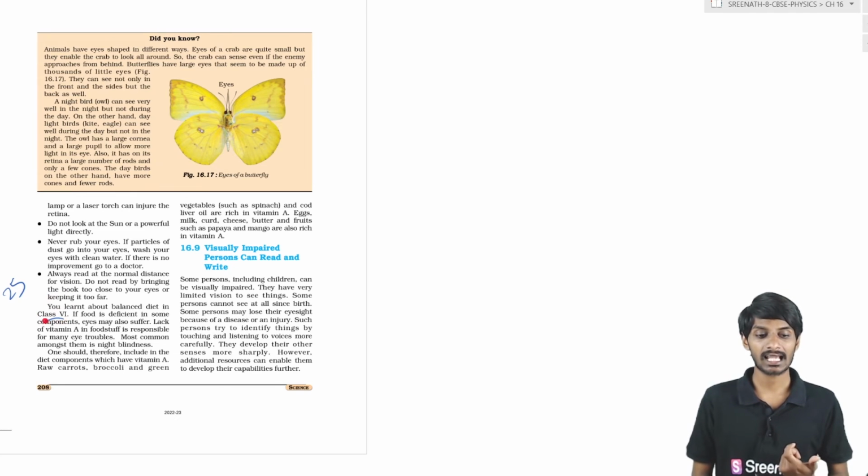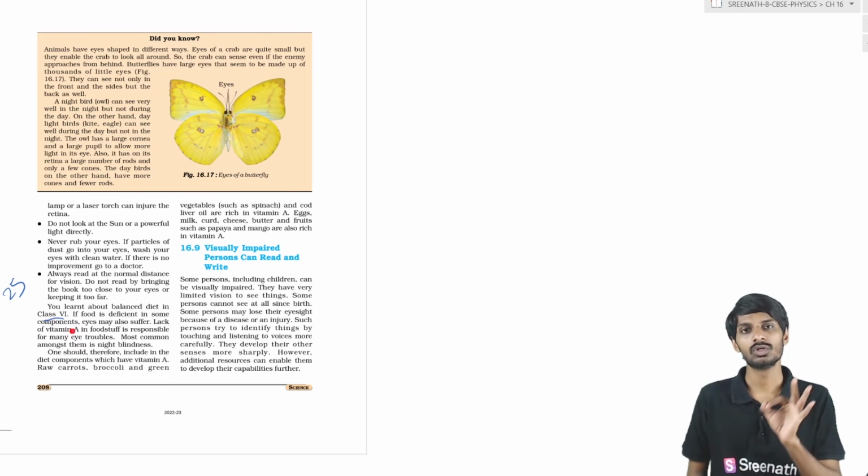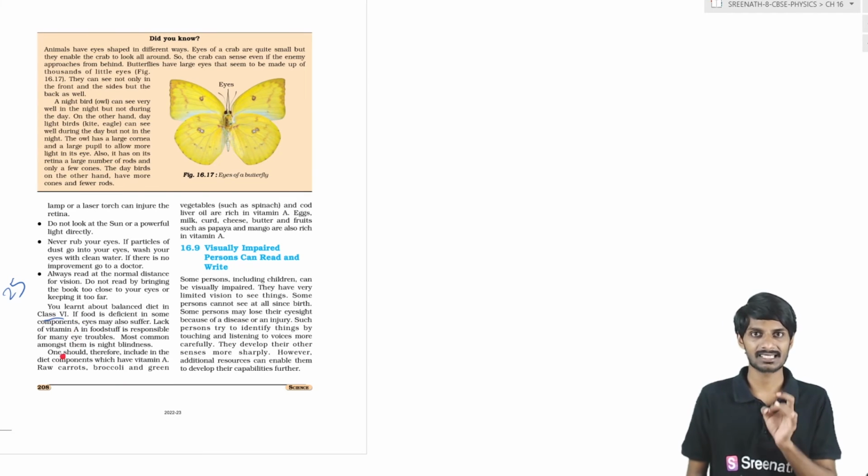And we have learnt in class 6 about food: if you have a balanced diet, good food, then you are healthy. So in order to keep your eyes healthy, you have to take good vitamins and good minerals.